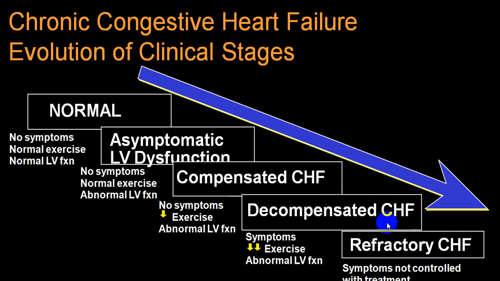While the decompensated stage means there are gross symptoms and signs, markedly decreased exercise tolerance, and abnormal LV functions, which will be stage 2 and 3 in NYHA, and stage C in ACC, and the refractory stage D in ACC and stage 4 in NYHA.